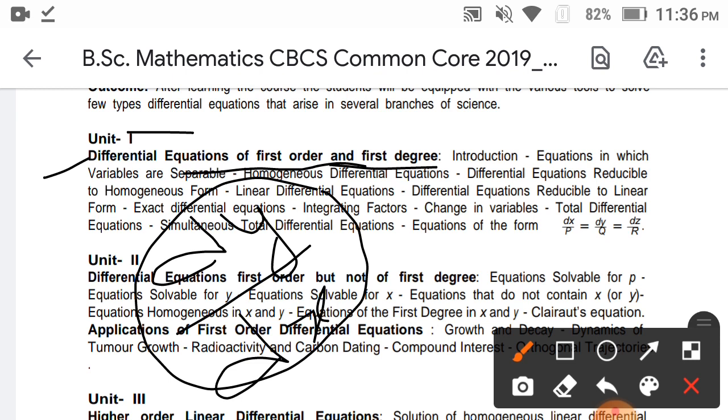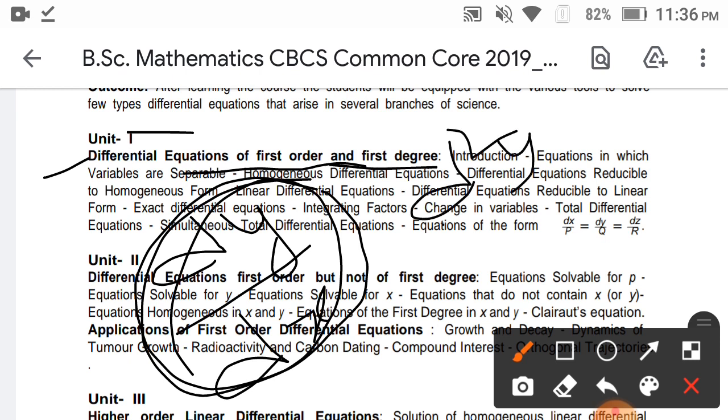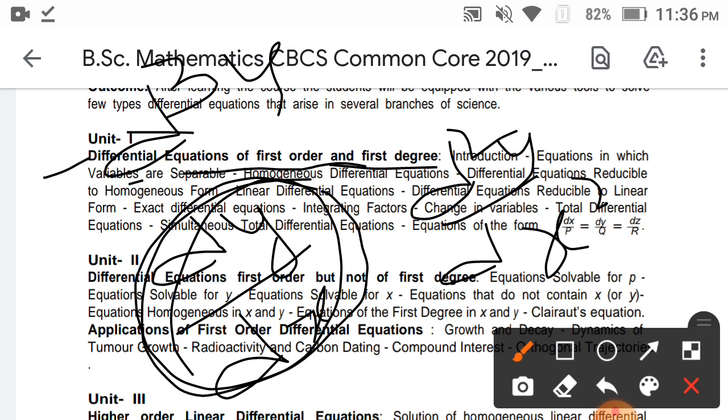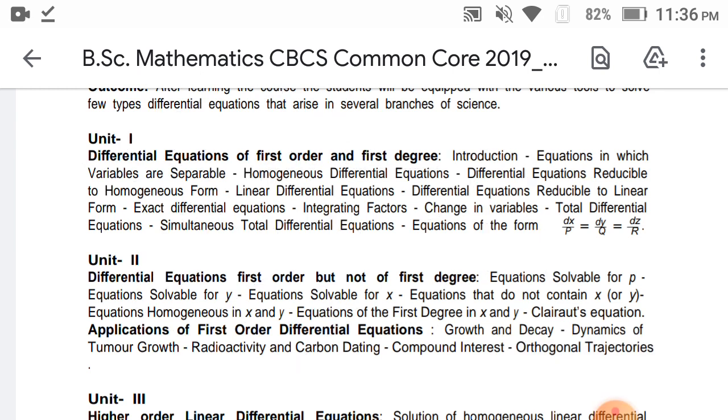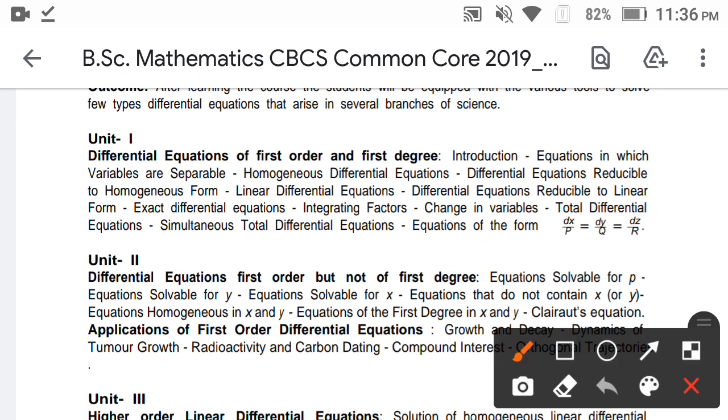So the order can be first order or second order. First order means dy by dx, second order means d square y by dx square, and this is the second order differential equation. The third order means d cube y by dx cube terms, and this is the third order differential equation. So this is the differential equation of first order only, and also first degree.